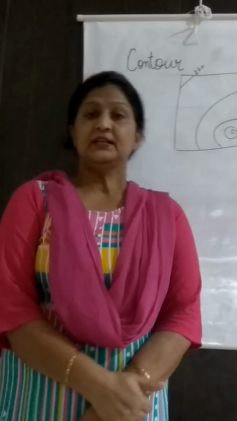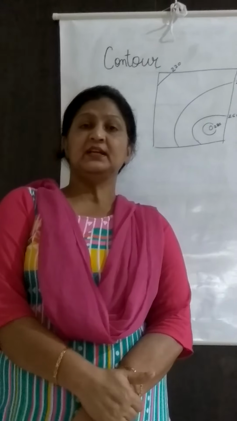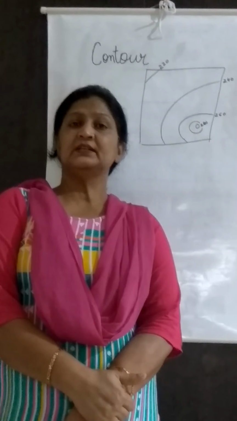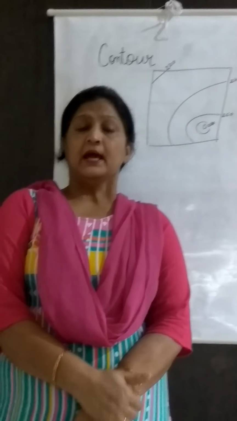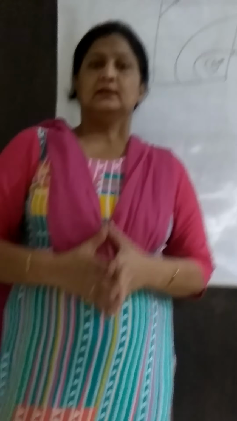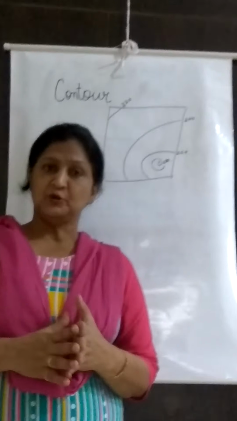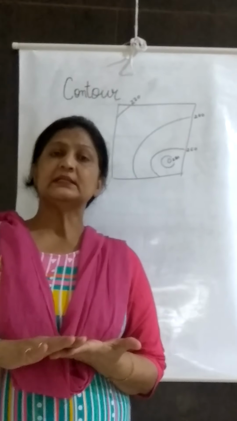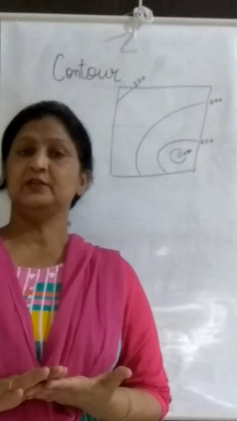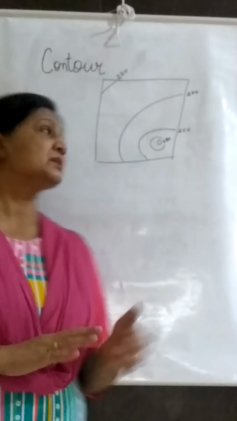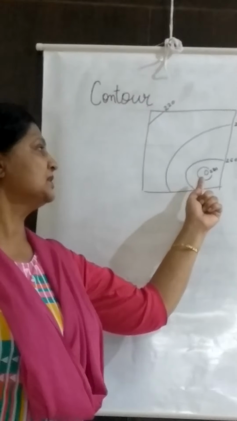The contour line is actually an imaginary line which is drawn with reference to the sea level, and it shows the exact height of that place. It is drawn with the sea level, so it explains the exact height of that place. This contour line is always made as circular.